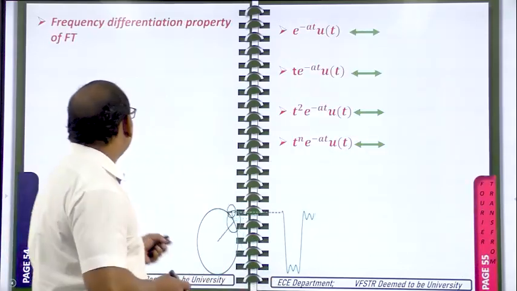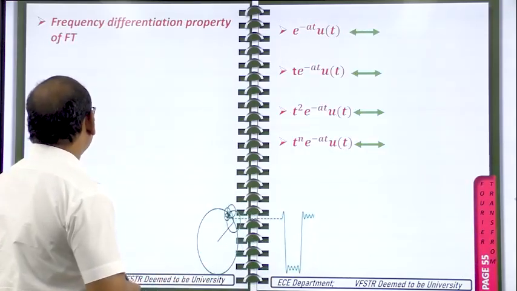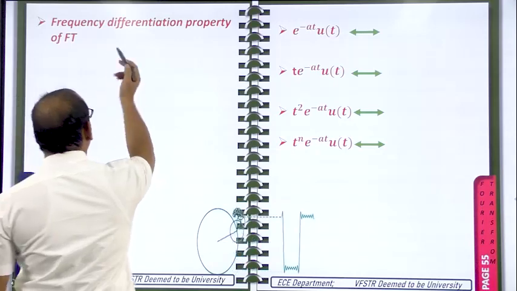Okay, next, time differentiation property of the Fourier transform. Sorry, frequency differentiation.